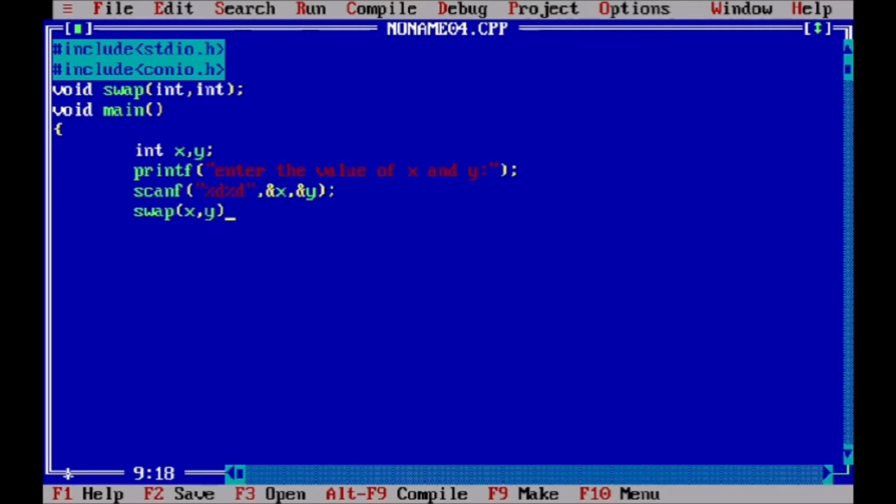So this is our actual argument, actual parameter. Now we print the values of x and y: values inside the main function.